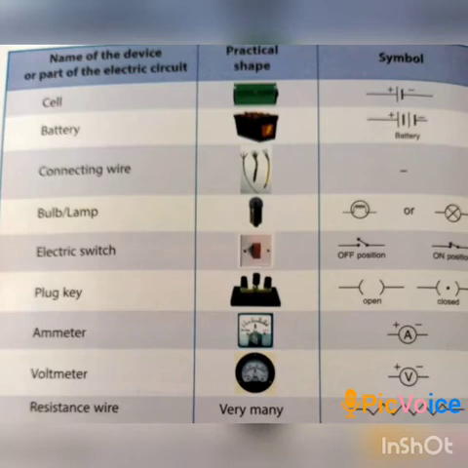Then battery, which is the combination of two or more cells. Second one is the symbol of battery. Then connecting wire. Then bulb and lamp, electric switch. The first is off position, in which both the parts are not in connection. And the second one is on position, when both are in connection. Then the plug key, one is open and the next is closed. Then ammeter, voltmeter and resistance wire. All these are the symbols of the devices and parts used in an electric circuit.